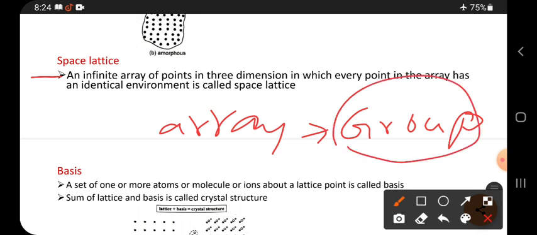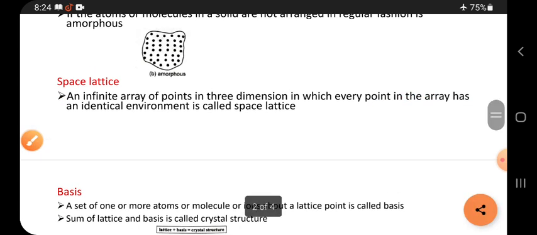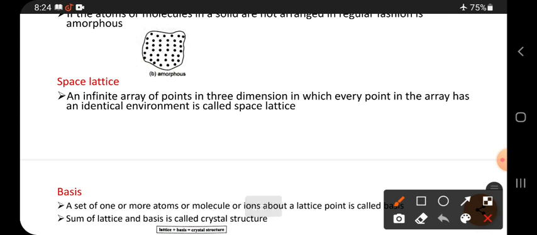An infinite array of points in 3 dimensions, in which every point in the array has an identical environment, is called a space lattice. See, its environment must be identical, meaning the same. What is the same? An infinite array of points.